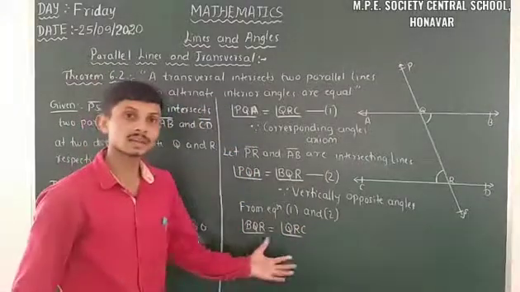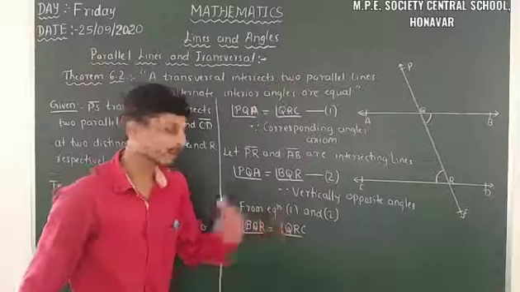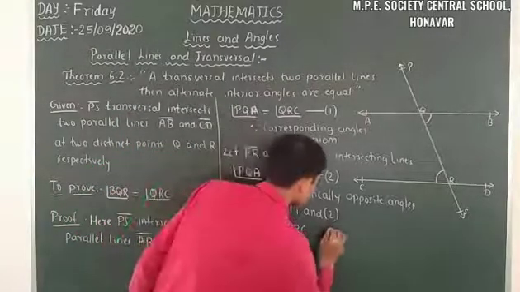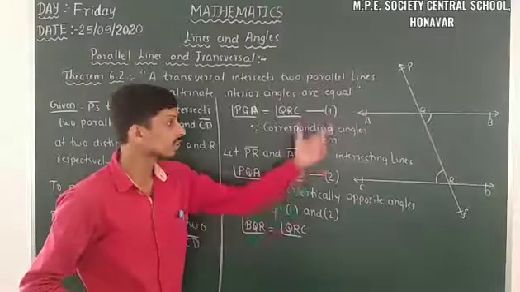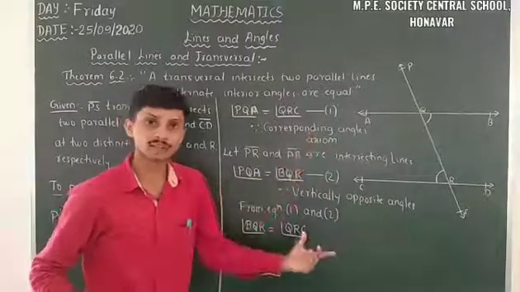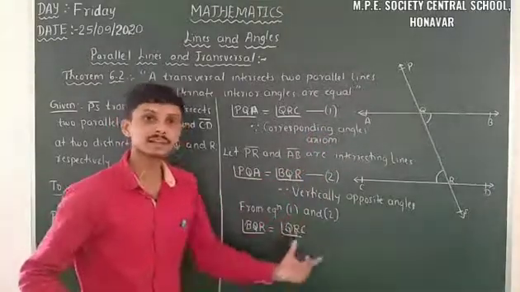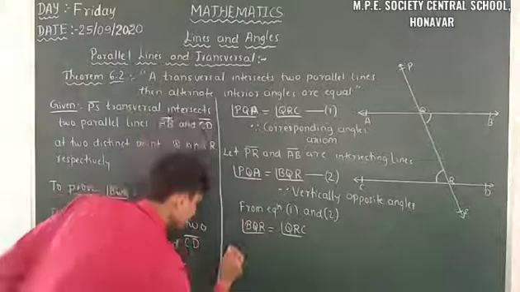These are the alternate interior angles. That's why when a transversal intersects two parallel lines, their alternate interior angles are equal.